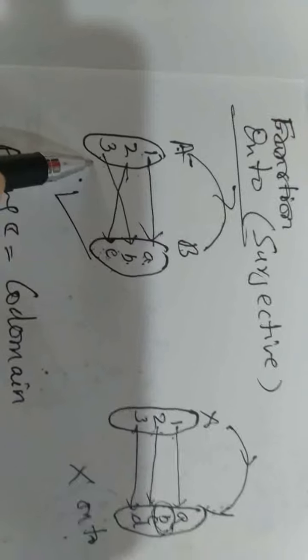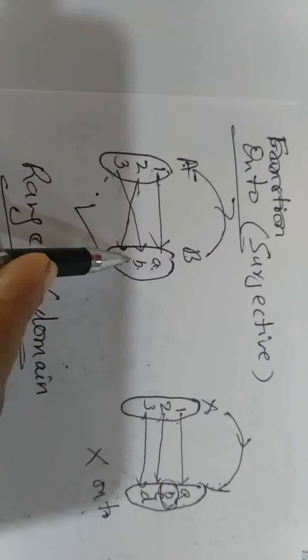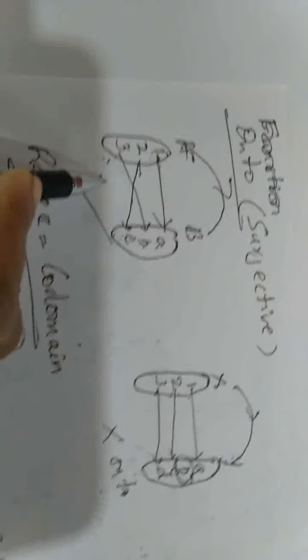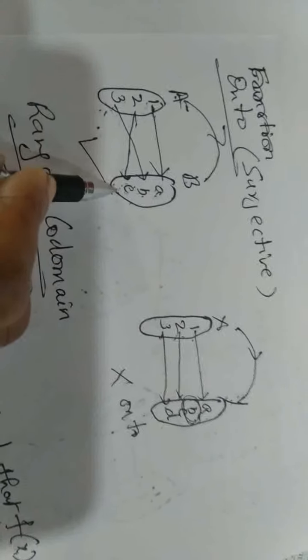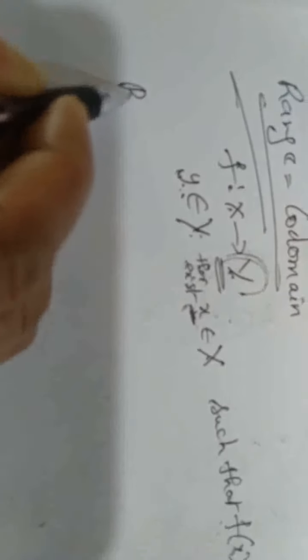Okay. Now look at this example. This is 1 1 function also. 1 1 means different elements having different images, or distinct elements having distinct images, and this is onto also because each element of your set B is the image of an element of set A. This type of function is called bijective function.